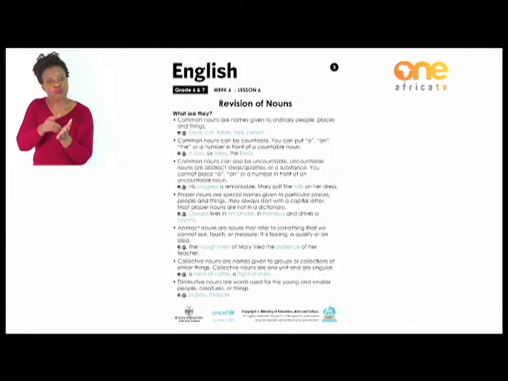E.g., Oswald lives in Windhoek, in Namibia, and drives a Toyota. Right, so Oswald, that's a proper noun. Windhoek, another proper noun. And Namibia, a proper noun as well as Toyota.